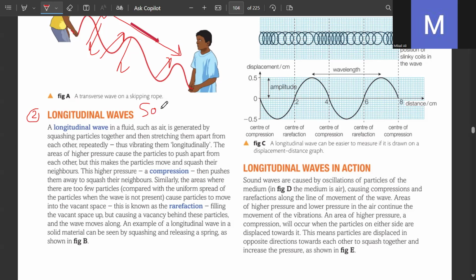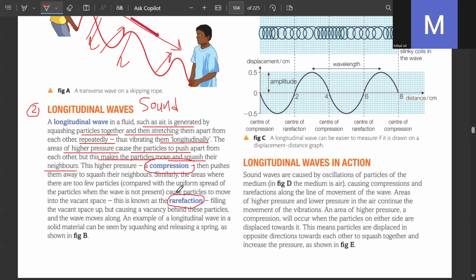The very easiest examples of longitudinal waves are the sound waves in fluids such as the air, which is generated by squashing particles together and then stretching them apart from each other repeatedly. Thus, vibrating them longitudinally, the areas of high pressure cause the particles to push apart from each other, but this makes the particles move and squash their neighbors. This high pressure is known as compression, and the area with lower pressure would be known as rarefaction.